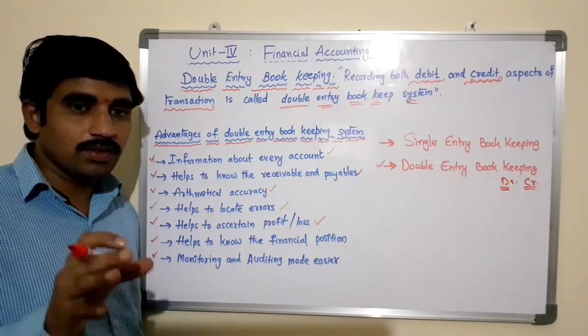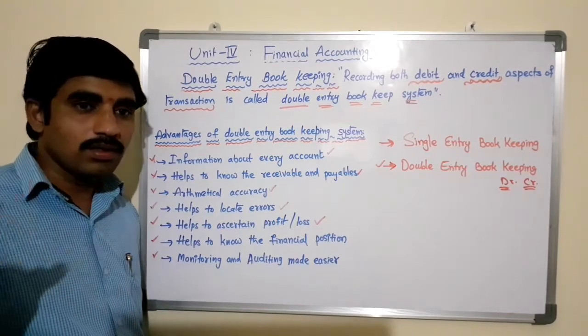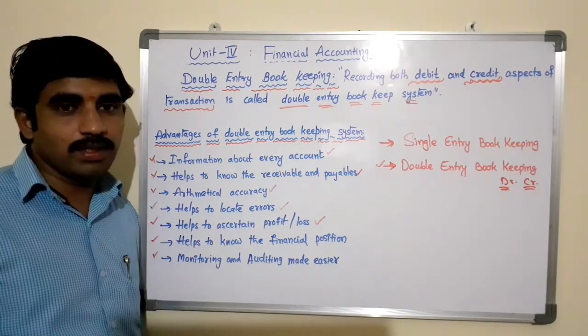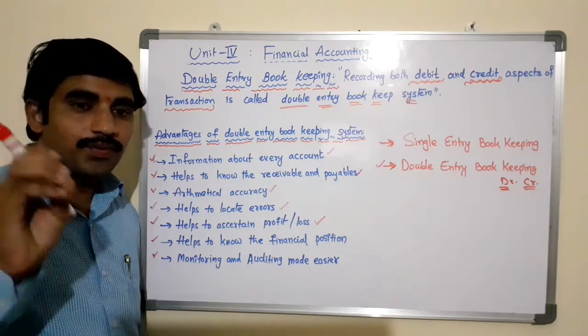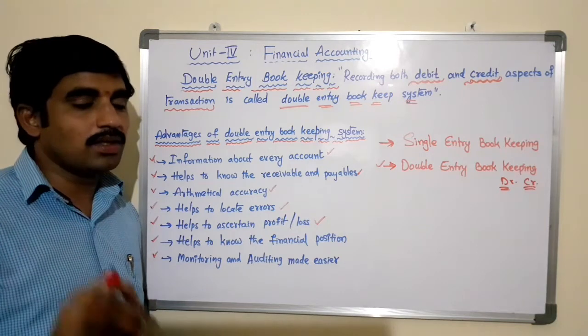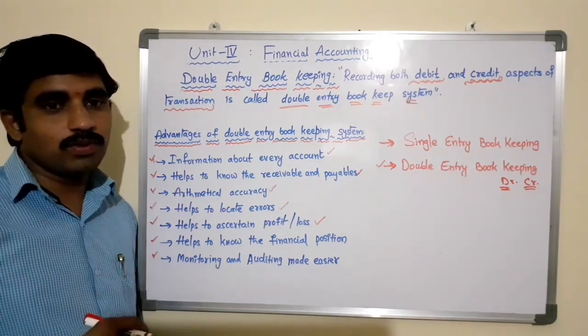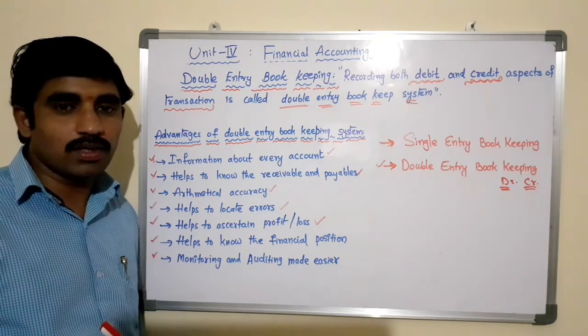By using the closing balances, we prepare the trial balance, and if it has tallied, automatically the same information is transferred to the final accounts.